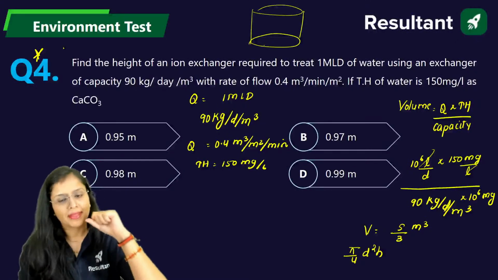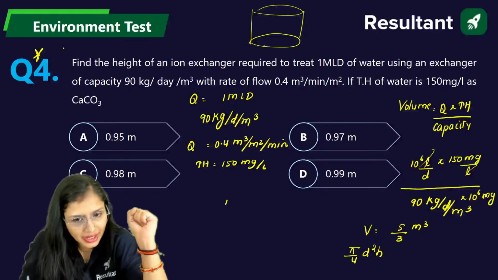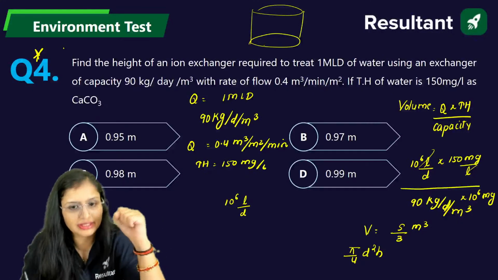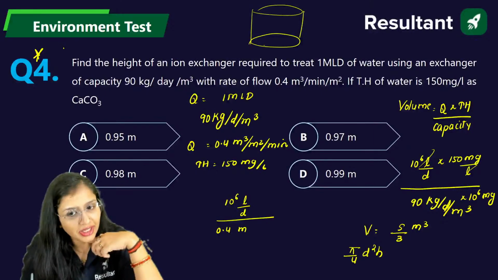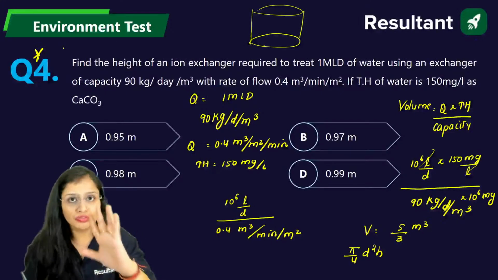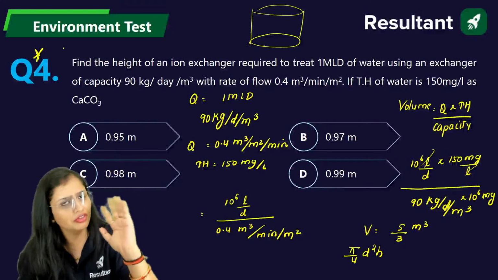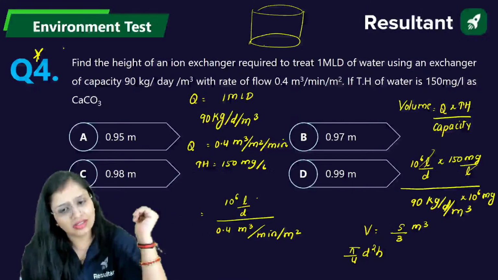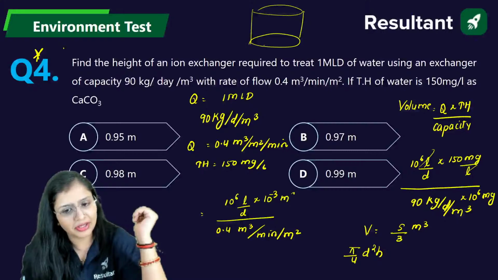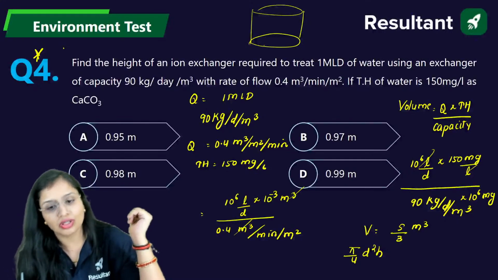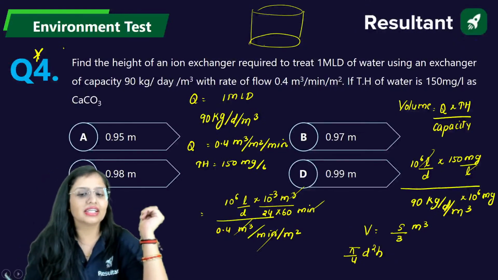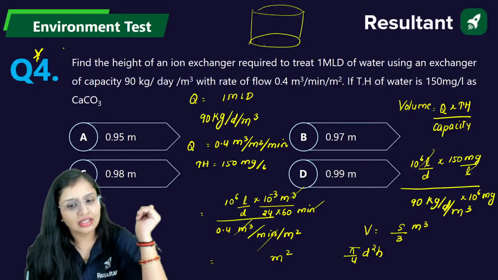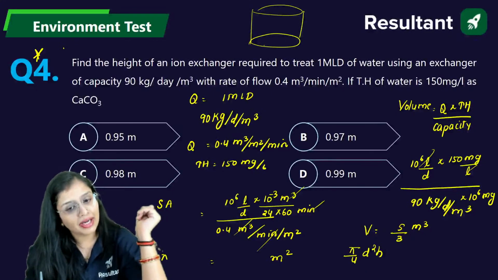Now check it out. Again, 1 MLD water is there, 10 raised to power 6 liters per day of water. And the flow rate is given to you, 0.4 meter cube per minute per meter square. Just go with the units first, if you are not able to understand anything. Liters, you can convert into meter cube, 10 raised to power minus 3 meter cube. Meter cube will get cancelled out. 1 day is equal to 24 hours, 1 hour is equal to 60 minutes. Minutes and minutes will get cancelled out. Directly you will get the area, surface area, that is pi by 4 d square.